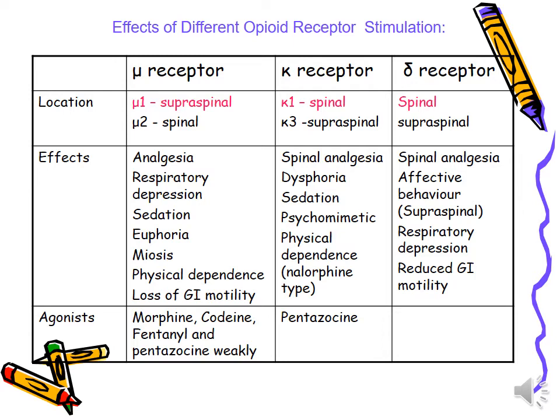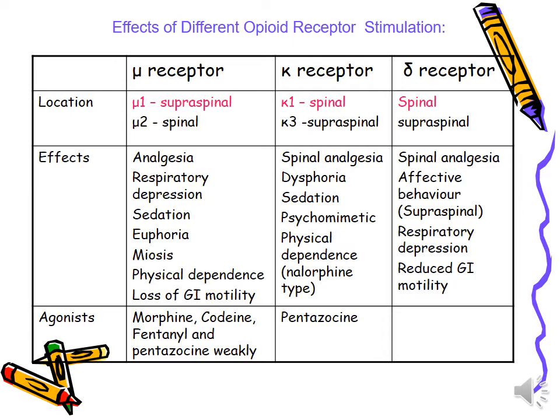So mu receptors are responsible for the following effects: analgesia, respiratory depression, sedation, euphoria, miosis, physical dependence, and loss of gastrointestinal motility.